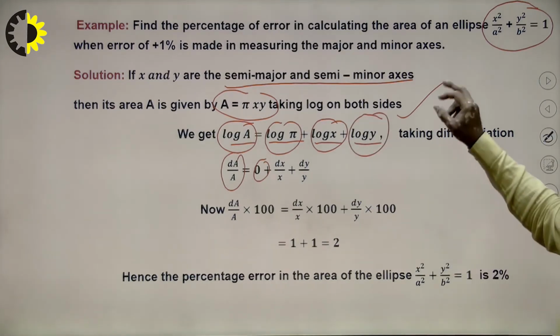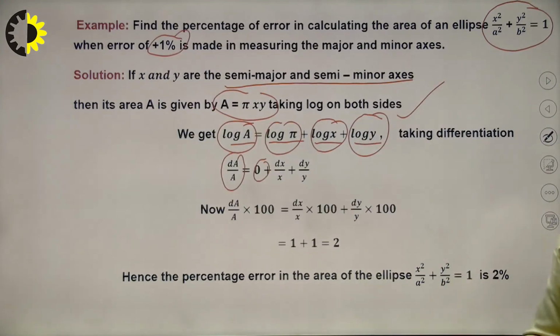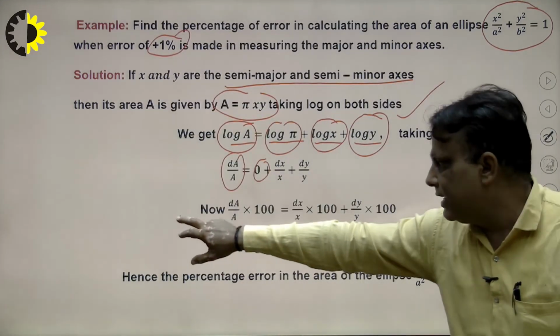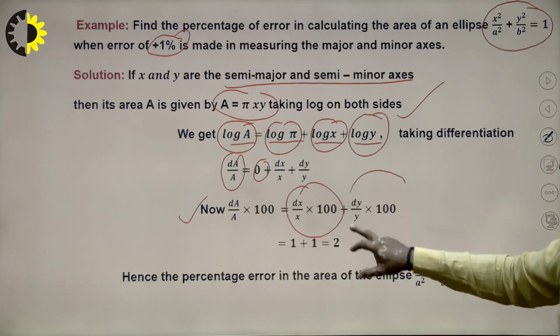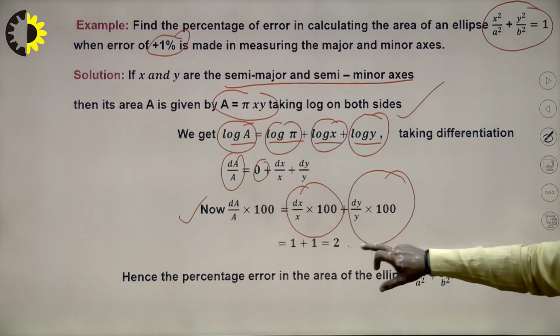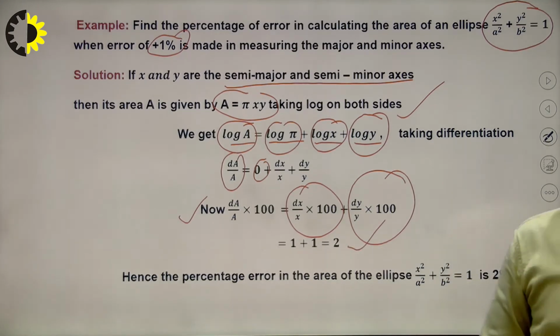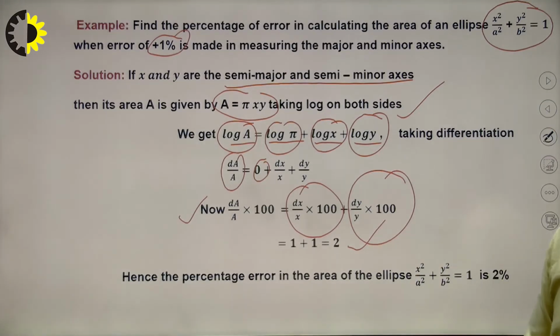Now the question gives the percentage error. So first of all we multiply this by 100. This is known as the percentage error in x, this is the percentage error in y, and this is equal to 1. So that means 2%, that means the area of the ellipse is in error by 2%. In this way we can calculate the error approximation in any kind of situation.